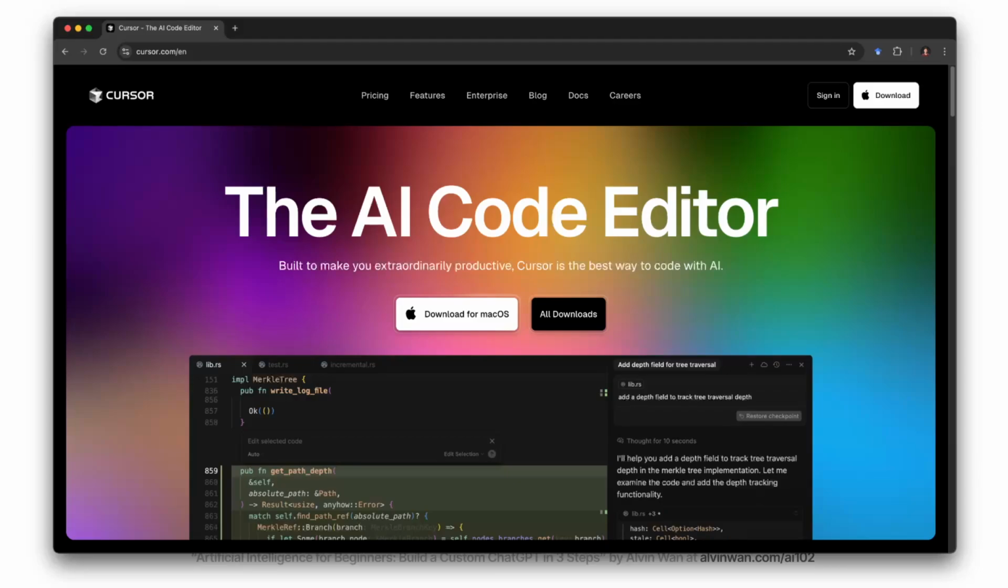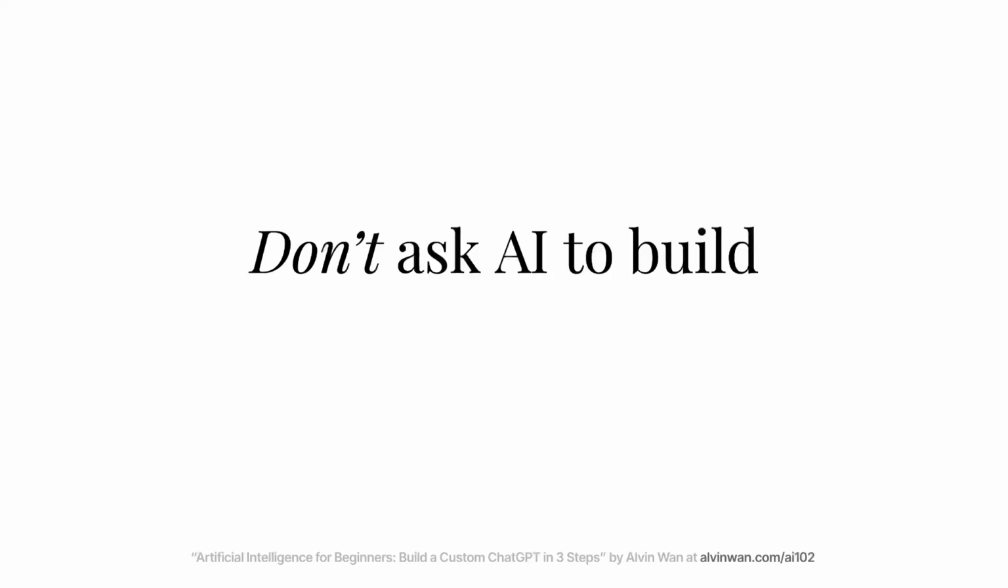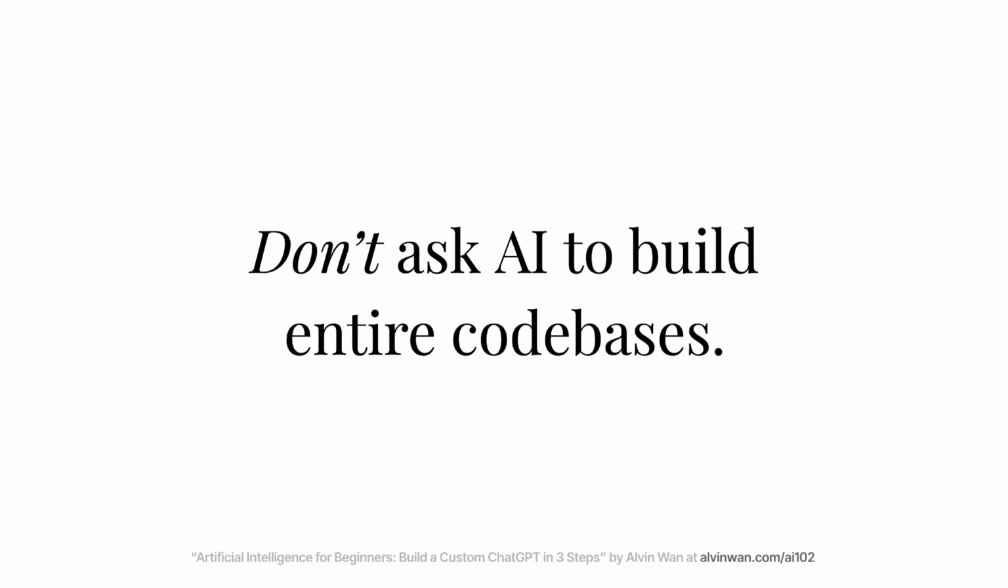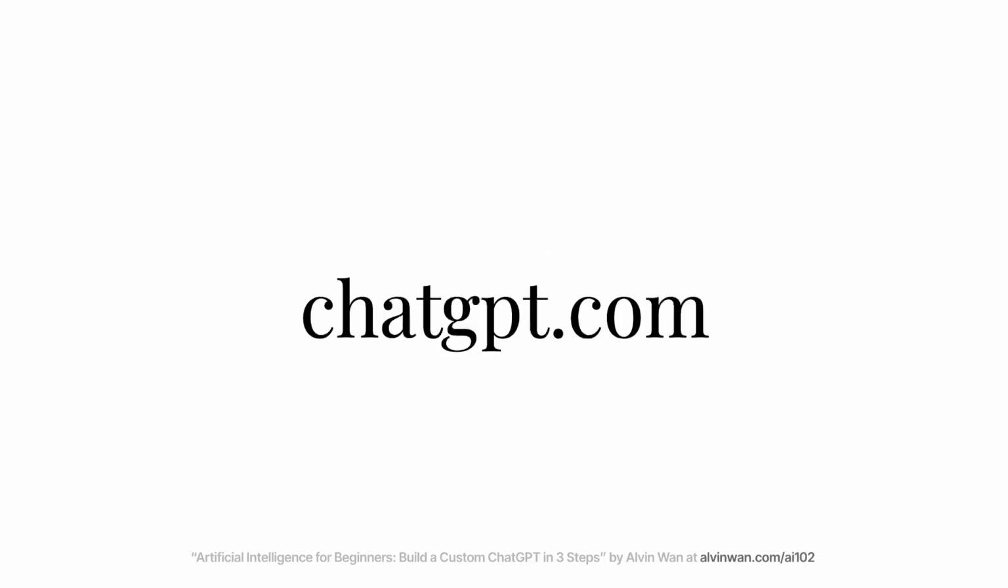Cursor enhances developer productivity by offering an AI-based code editor, which can write and run code for you. Lovable allows anyone to generate apps from scratch without writing any code themselves. However, for your first project, don't ask AI to build entire code bases. Treat AI like a junior engineer: simple tasks and individual steps. AI is very good at generating snippets of starter code, at finding and fixing small bugs, and adding a feature that involves only a few files. Let's see this in action.